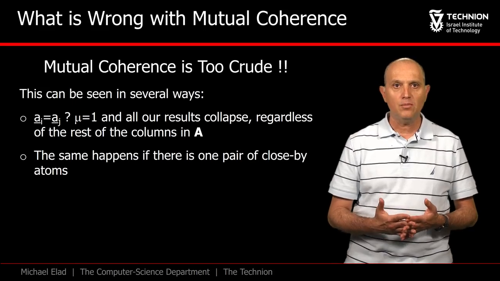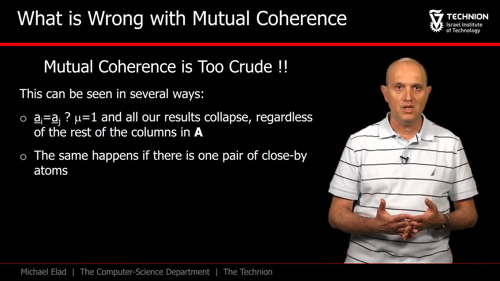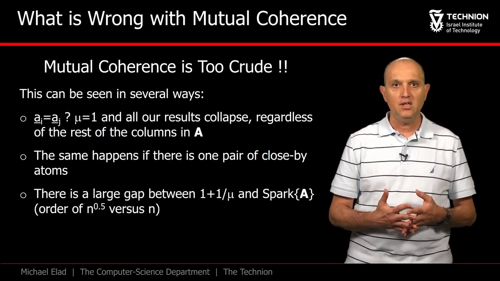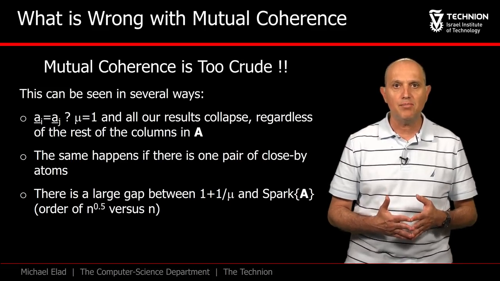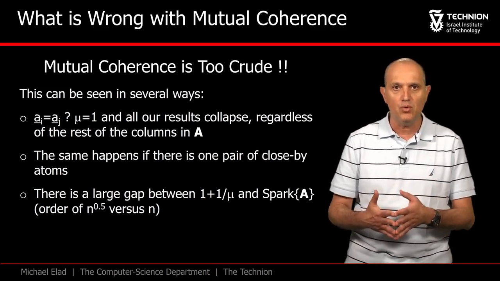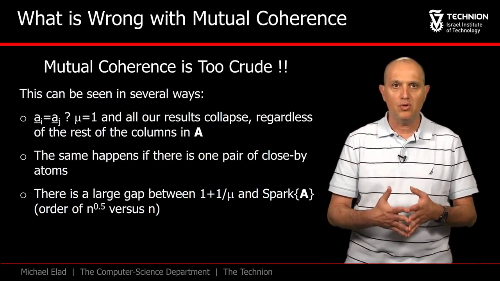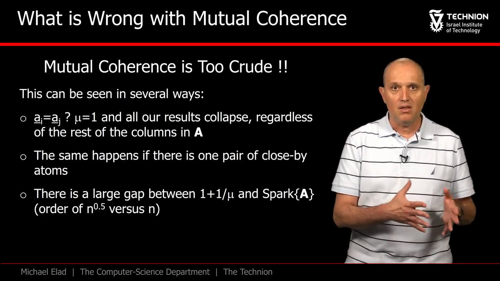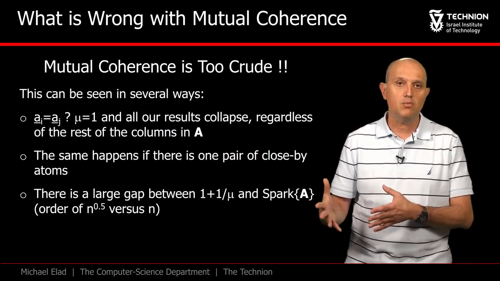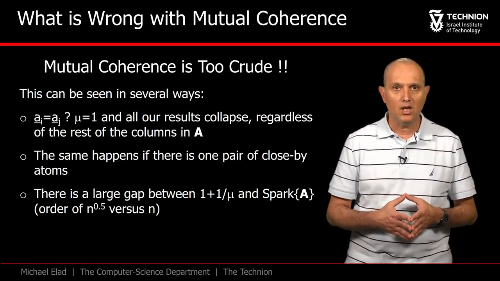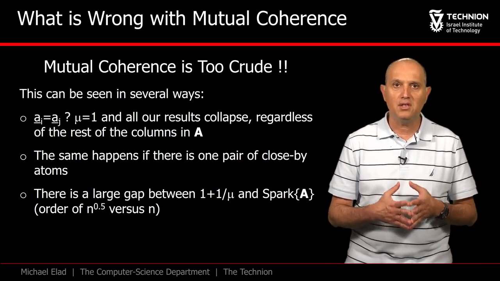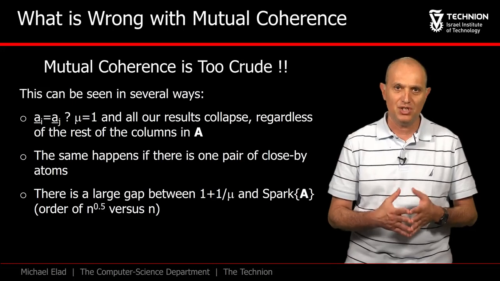Furthermore, if two columns are close by, this implies that mu is very close to 1, and again, our results become too weak. Indeed, we have seen that there is a large gap between the 1 plus 1 over mu and the spark bounds for uniqueness. One is of the order of square root of n, at best, and the other could be as high as n plus 1. An interesting question to ask is this: does the mutual coherence have a true practical meaning, or is it only a theoretically convenient tool with a pessimistic prediction?